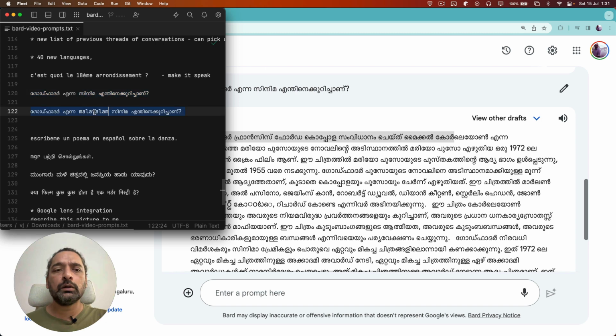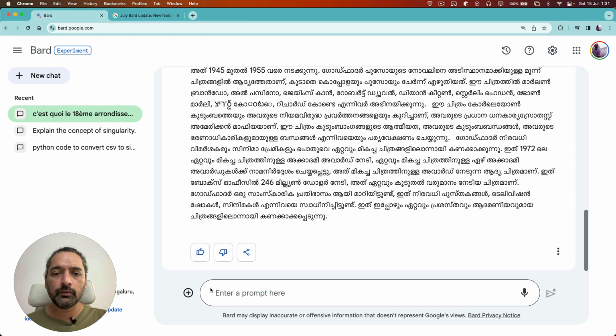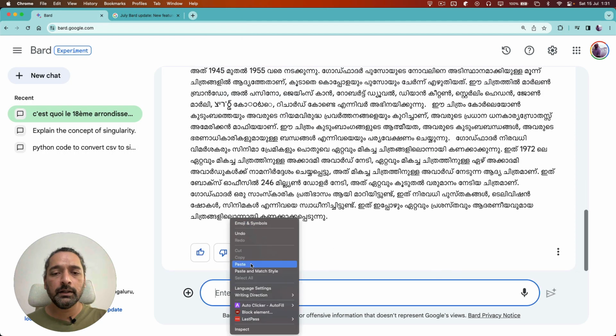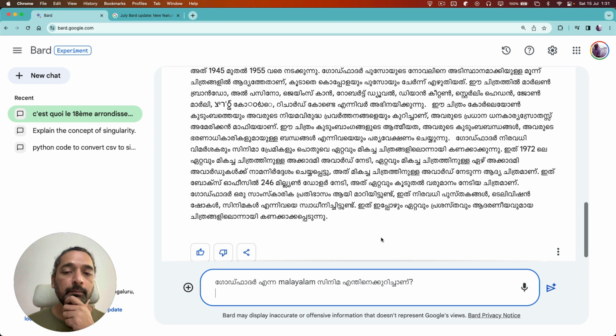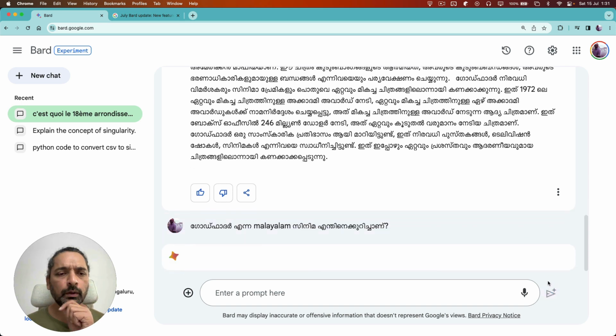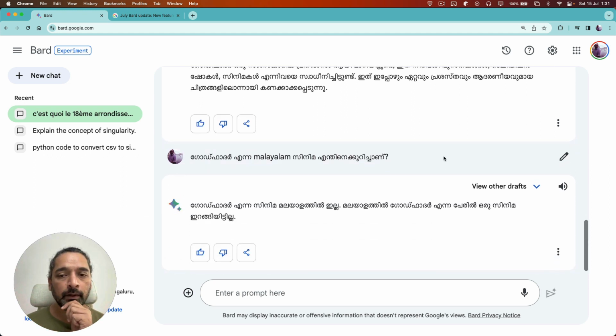Now, incidentally, there is also a Malayalam movie called Godfather, not as serious, not as intense, it's more of a comedy. So what I've done here, next one, is I'm asking about Godfather and the Malayalam cinema. I put in the word Malayalam here, and what I've done also is I've used mixed language, right? So I've got a little bit of Malayalam, I've got a little bit of English. And let me see what the response is. So if it is doing a good job, it should be returning me information about the Malayalam movie called Godfather, not the one by Francis Ford Coppola.